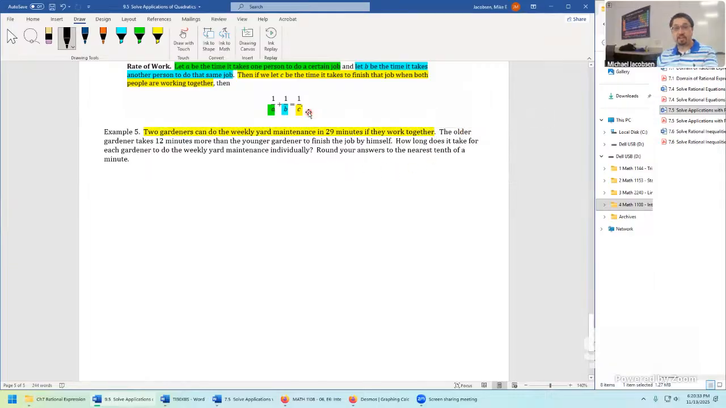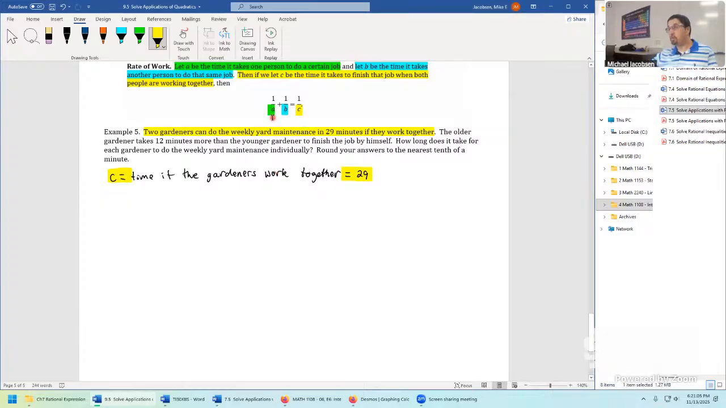And they gave us the C value. So we'll say, just to start this off, C, which is equal to the time if the gardeners work together, equals the 29 minutes. So that's handy. That gets us started. We have one part of the equation, the right-hand side, already set up.